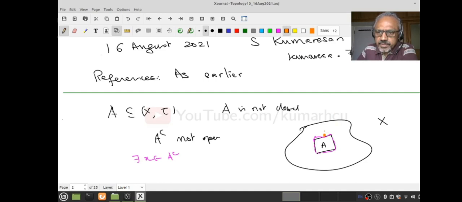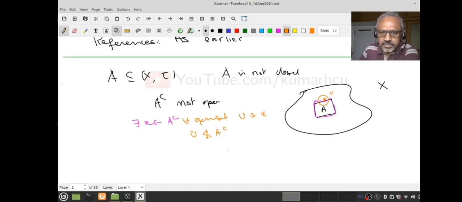Therefore, if I take any small open set, then for every open set U containing x, U is not contained in A complement. What does it mean? That means there is a y in U so that y is not in A complement, that is, y belongs to A.